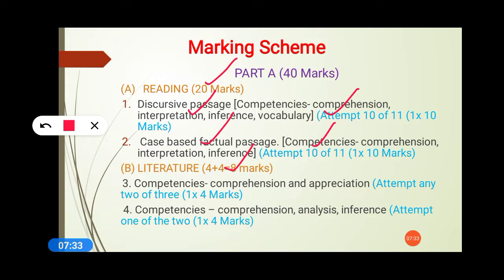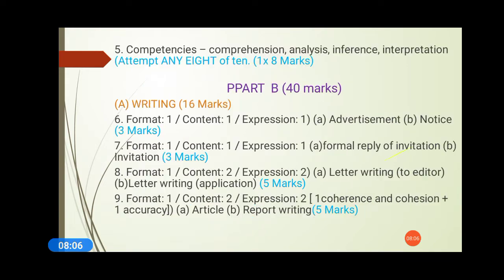In literature, 4 plus 4, 8. It means in question number 3, you will get 4 questions, and each question carries 1 mark. Attempt 1 out of 2, 1 into 4. It means a 4 plus 4, 8 combination, and you will get a choice over there. They will give you 3 questions, and out of that you have to attempt 2, but you should choose the best ones, and that can only happen if you have full-fledged knowledge. You're quite familiar with all the chapters properly, and you have studied them line by line. So we will go through all those things.